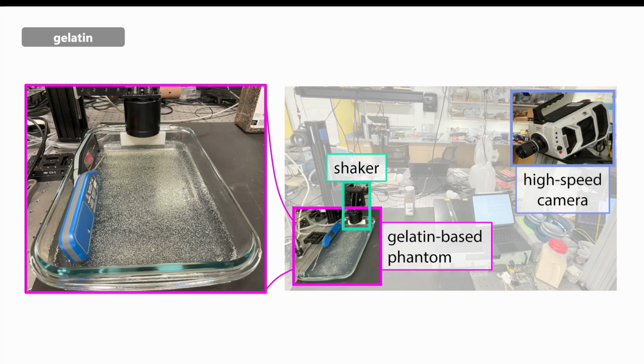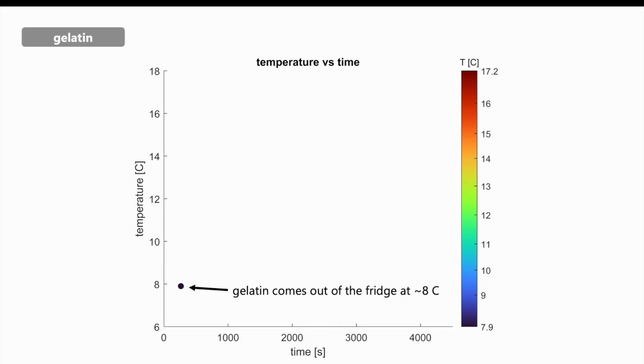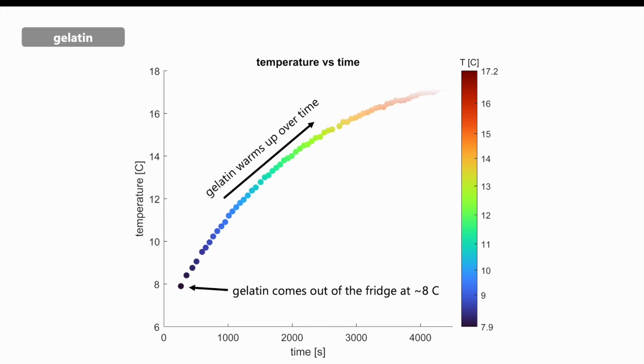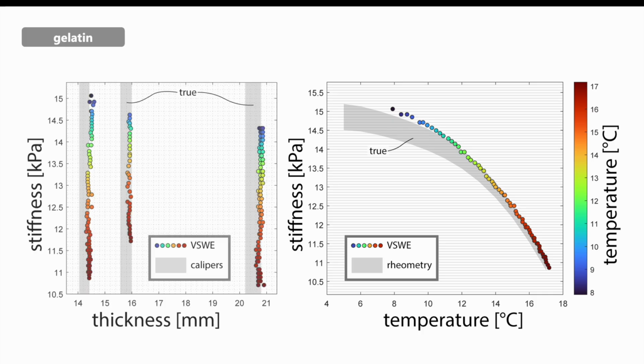A phantom is a material used to emulate the mechanical properties of biological tissue. Gelatin is commonly used as a phantom, but its stiffness is dependent on both temperature and frequency. The gelatin is initially set in the fridge, so it starts out cold and stiff, but as it warms up to room temperature, it softens. Our method recovers stiffness within 1.2% error, even as it changes with temperature. Our method also recovers the correct thickness for samples that differ by only a few millimeters.